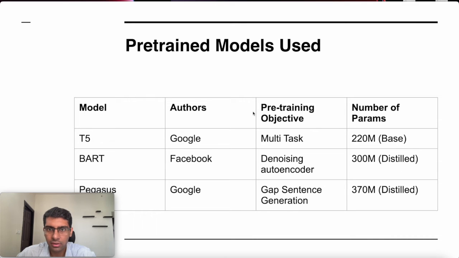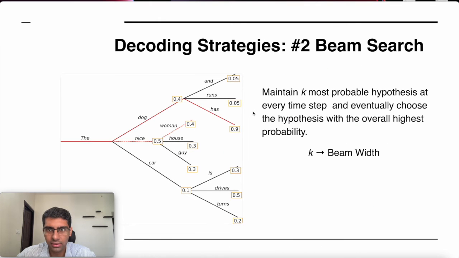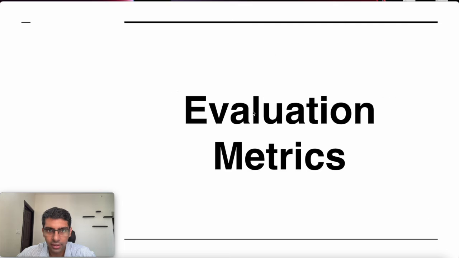So these are the pre-trained models that are used in our work, T5, BART, and Pegasus. If you look at the rightmost column, we can see that the parameters of our model vary from 220 million to 370 million. This is the standard transformer architecture, the different decoding strategies that we are using in this work. And moving on to the parameter scaling aspect. So we experiment with many variants of T5 which have the same learning objective, but the number of parameters are different, varying from 60 million to 11 billion. So we study the retrieval performance gain as a function of the parameter scaling in this study.